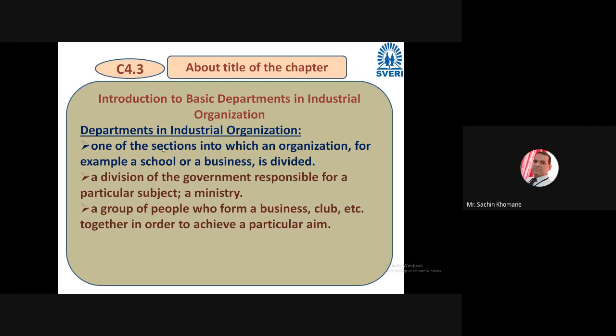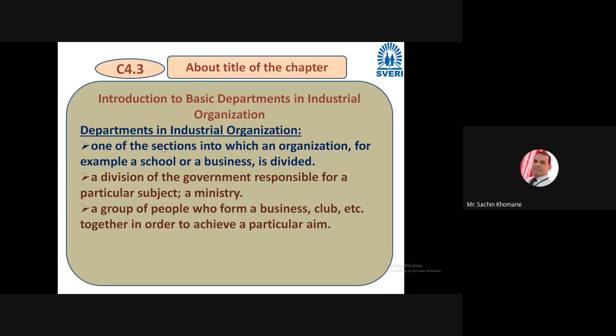Even in business, for example, one department has the role of production, so you name it a production department. Somebody is doing marketing, somebody is handling finance, so we say financial department, right? Somebody is recruiting people, we say HR department, like that. So the organization is divided into sections, and that is nothing but the department. I hope you got a clear idea of the meaning of department.